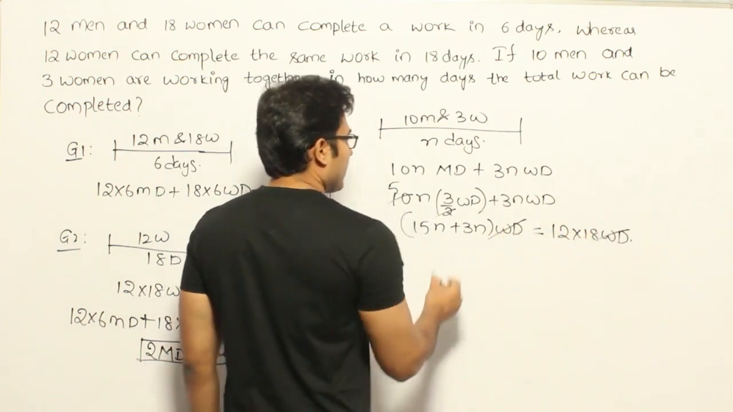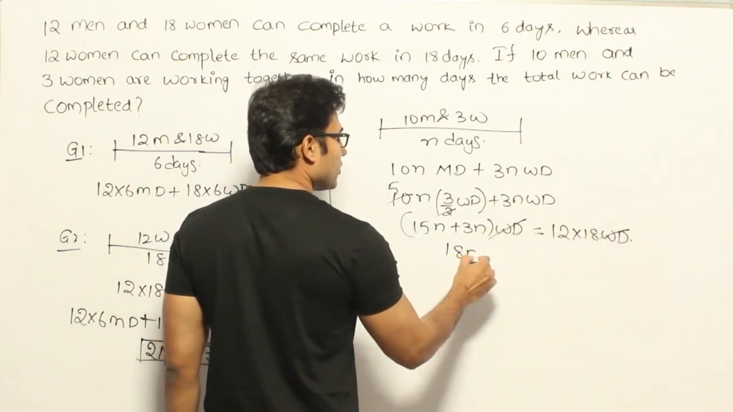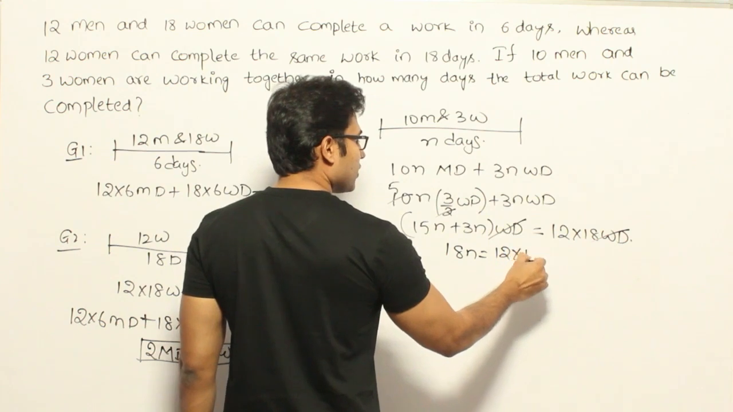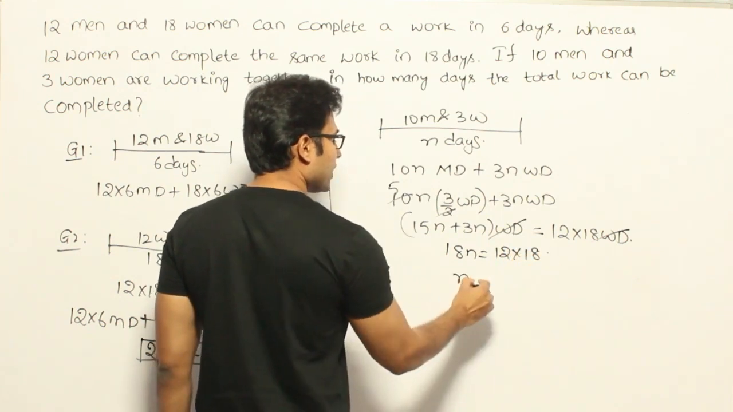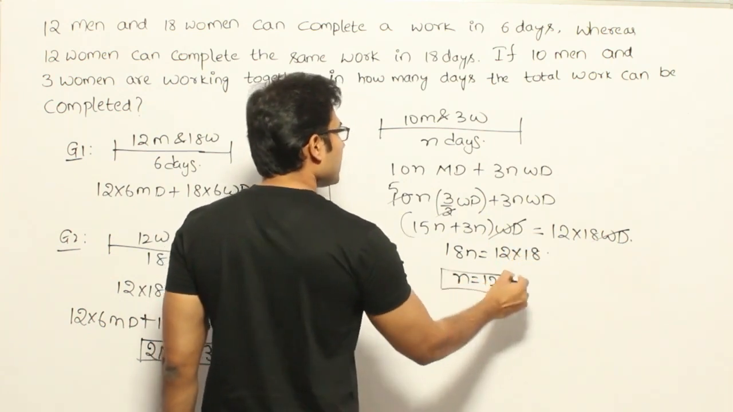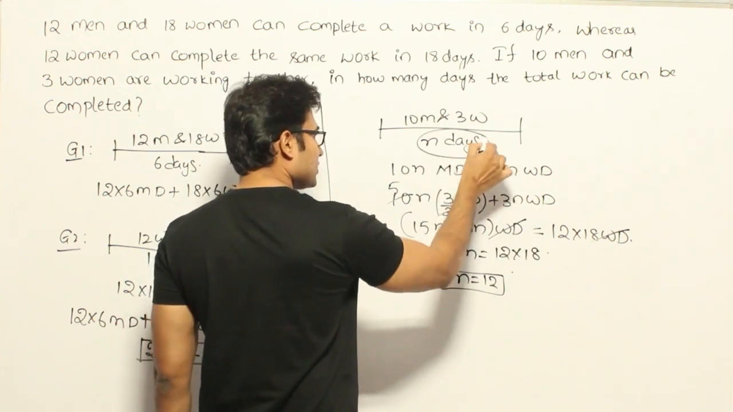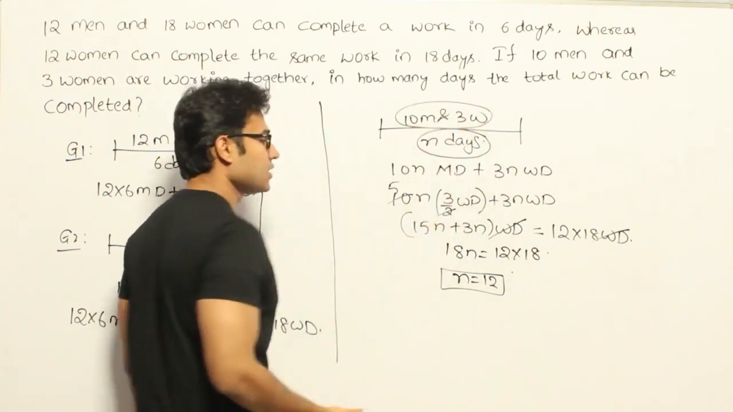Okay. Now it is 18n. So 18n equals 12 into 18. Therefore n equals 12. What does it mean? It requires a total of 12 days for this group to complete the same amount of work.